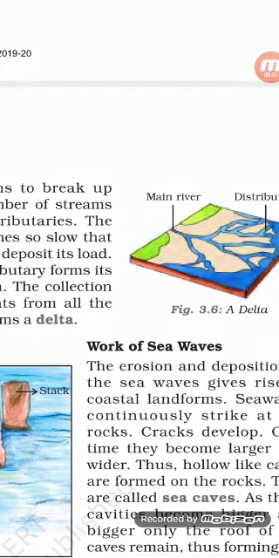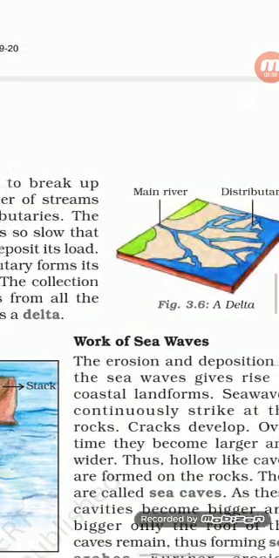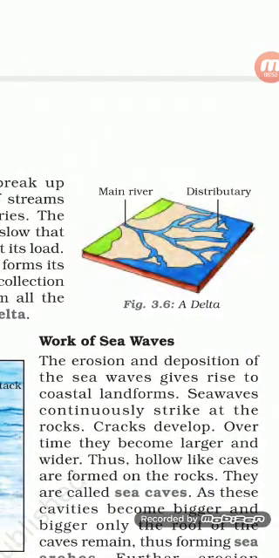From one main river many other parts are formed, and this is called the distributaries. Each distributary then individually merges with the sea and carries a lot of load along with it, the things that they have brought from the plains. And this way they are forming their own mouth.